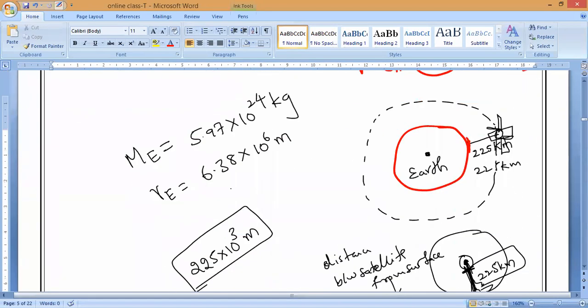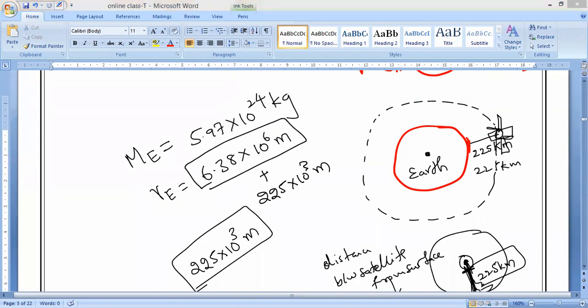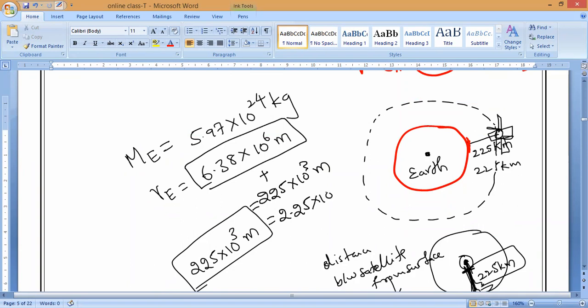Earth radius is 6.38 × 10^6 meters, plus 225 × 10^3 meters, then you get the total. You can take 2.25 and then it becomes 10^5 meters. That is from the surface.